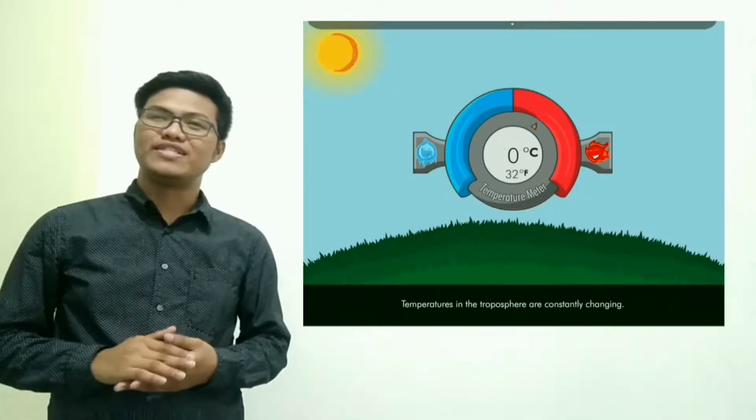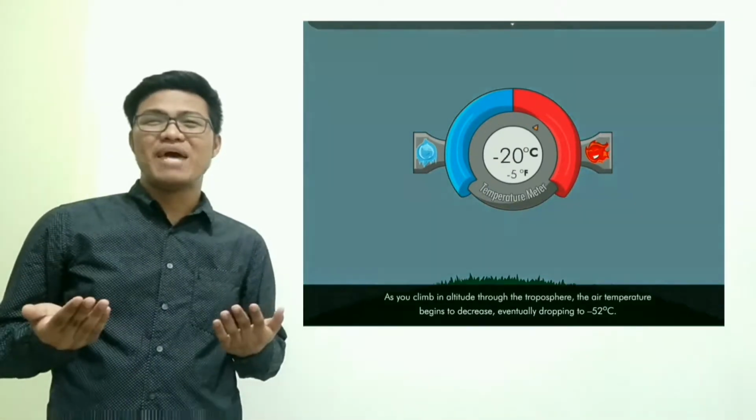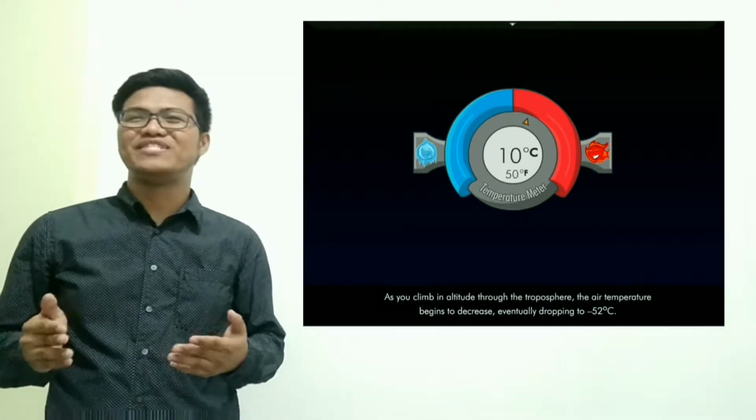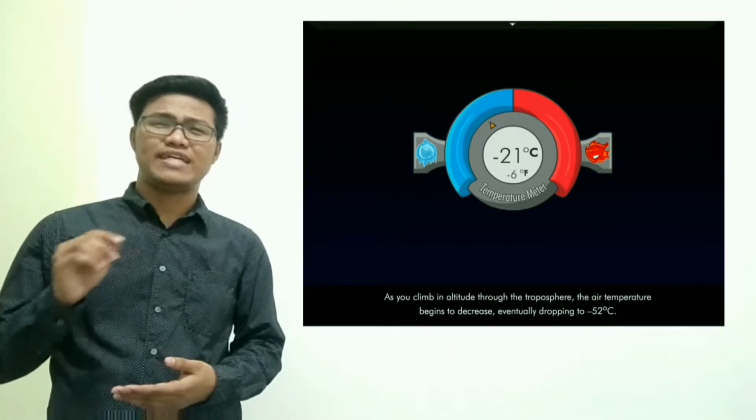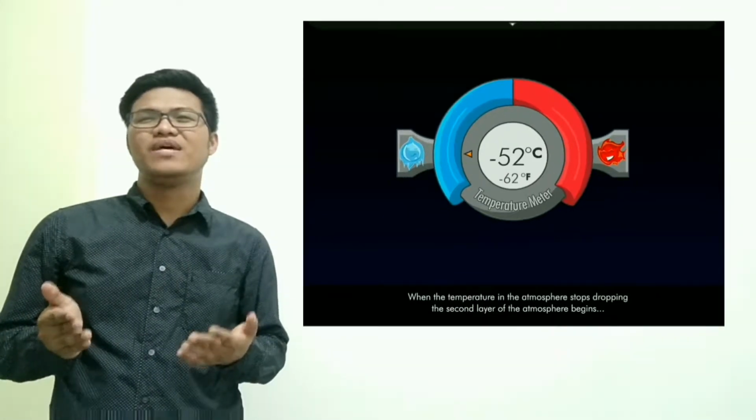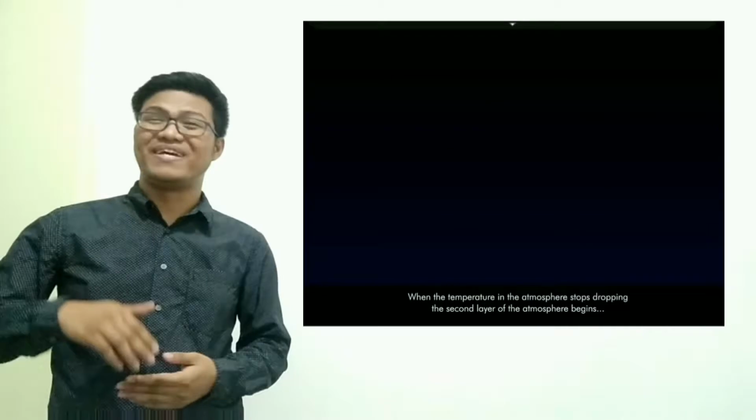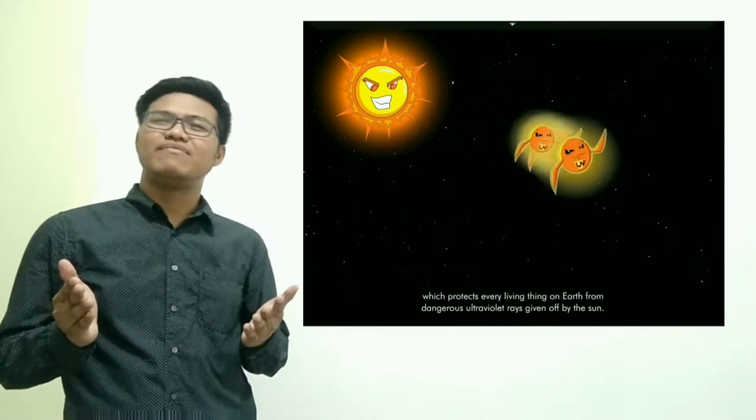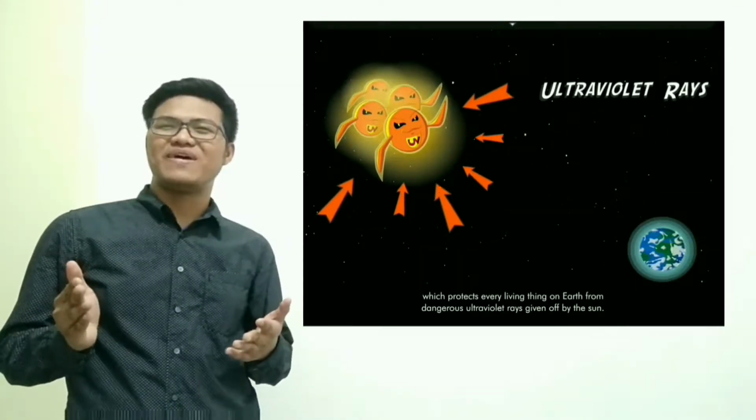Temperatures in the troposphere are constantly changing. As you climb in altitude through the troposphere, the air temperature begins to decrease, eventually dropping to negative 52 degrees Celsius. When the temperature in the atmosphere stops dropping, the second layer of the atmosphere begins. The stratosphere. The stratosphere contains the ozone layer, which protects every living thing on Earth from dangerous ultraviolet rays given off by the sun.